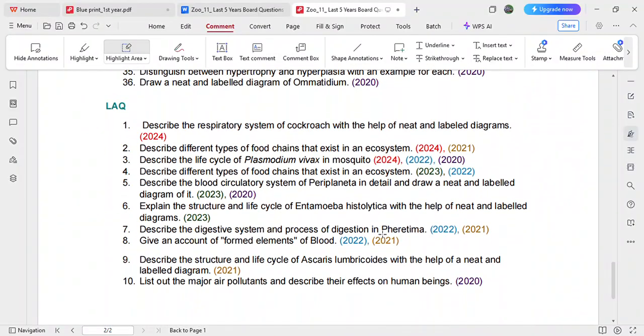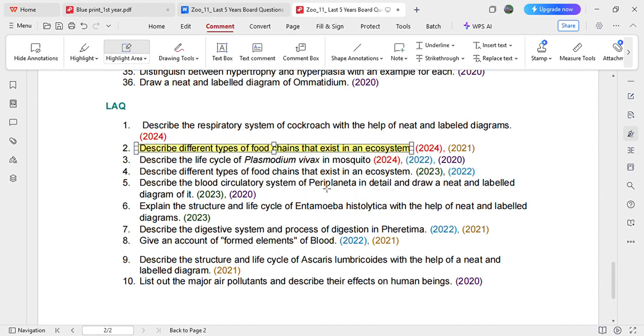Now, mostly LAQs, see here: describe the different types of food chain in the ecosystem. This LAQ is asked again and again. So please focus on this. Second and fourth question, I repeated it. Okay, so that means it was asked in 2024, 2023, 22 as well as 21. So you can see for 4 years consecutively this question is being asked, right?